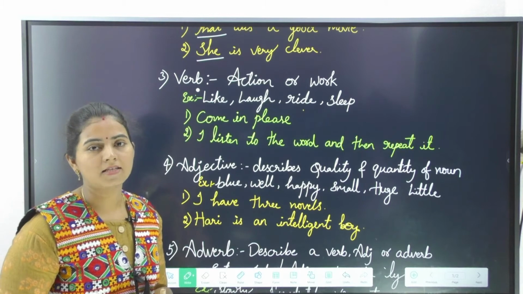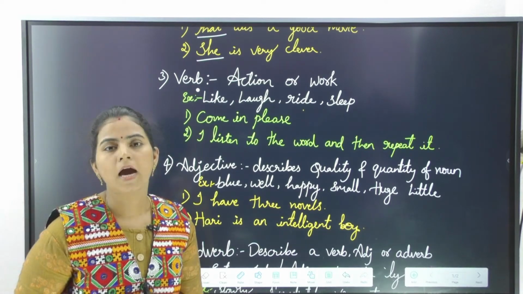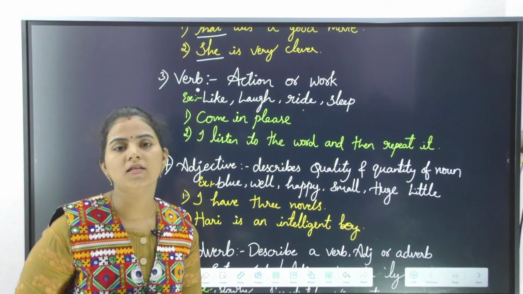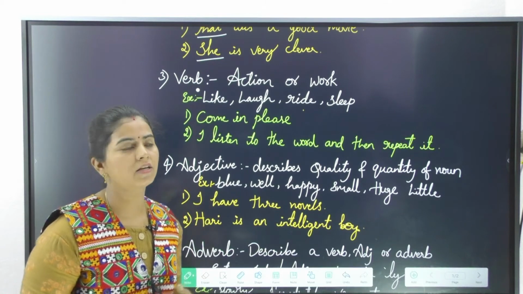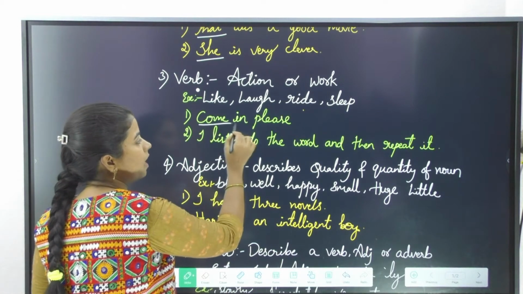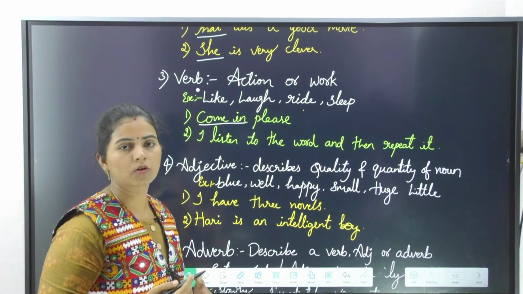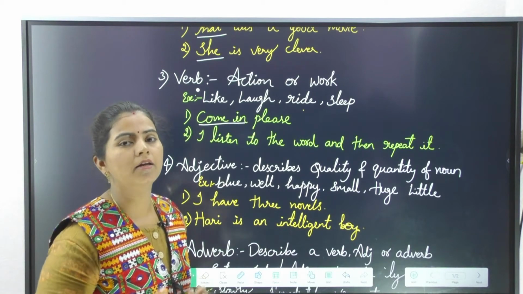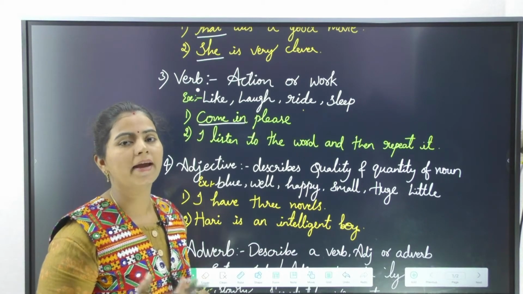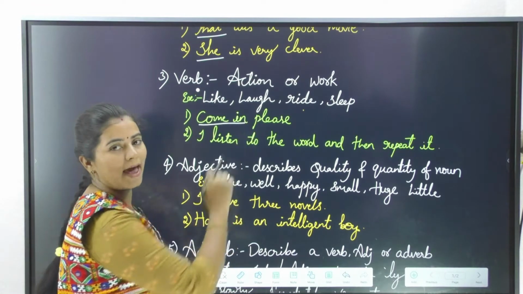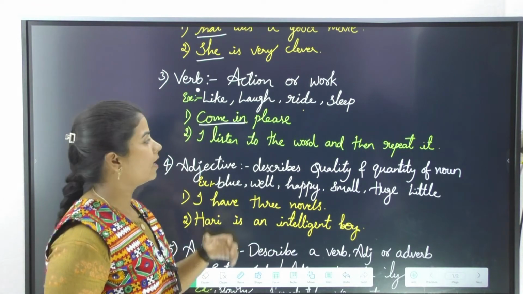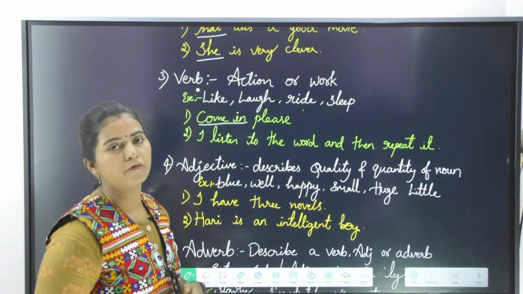Let us take an example in the form of a sentence. Come in please. Which word is talking about an action here? Come in. So you are asking someone to come in. You are giving permission to get in. So this is an action word here. Hence come in is a verb.